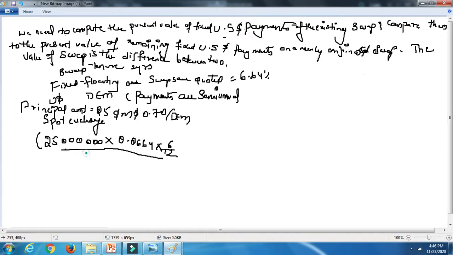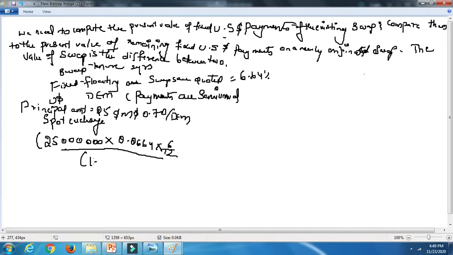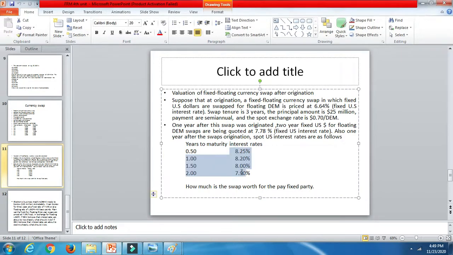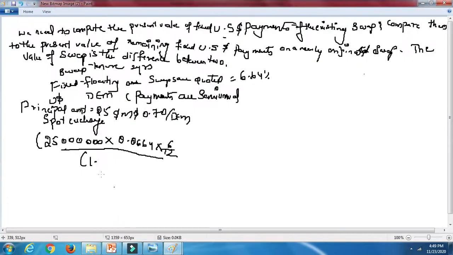1. So here you are going to take down the interest rates that have been given. So let's check out the interest rates first of all that have been given in the question. If you can see this, 6 months it is 8.25, first 1 year it is 8.20, 1.5 year it is 8%, 2 it is 7.90. So this is what we need to take as the interest rates here also in the denominator. So here it will be 0.825,